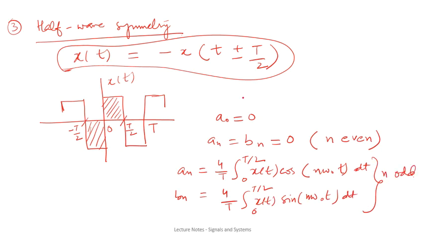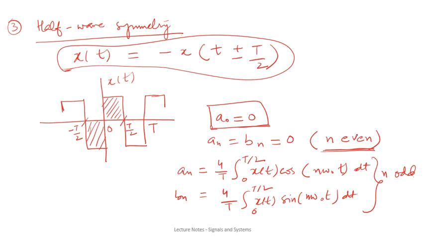From here you can see that if the signal is half wave symmetric, then a naught equals 0 always. You don't have to calculate a naught, you just write a naught as 0. And an and bn are also 0 for even values of n. This is an important thing.